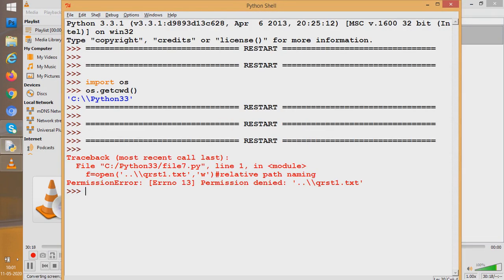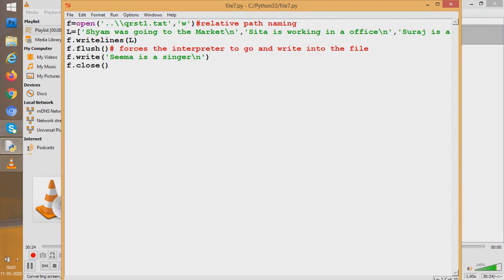One error we get. Why? Because I'm not an administrator now. I'm not using the administrator permission, so it is not allowing me to write there in C drive. Understood, students? Otherwise it would have worked. If you work with this on your computer, it would have worked. So you should understand here, dot dot means the parent working directory. So this is how we use relative path names.